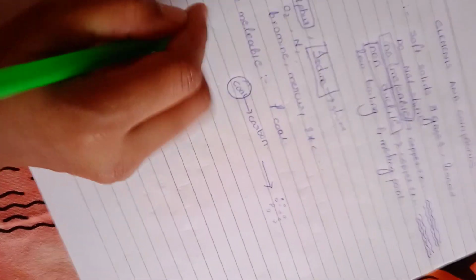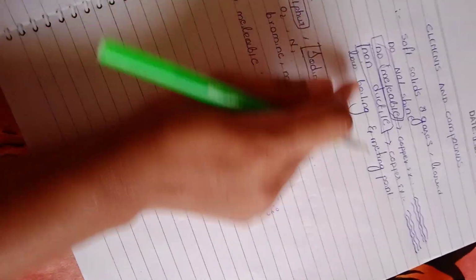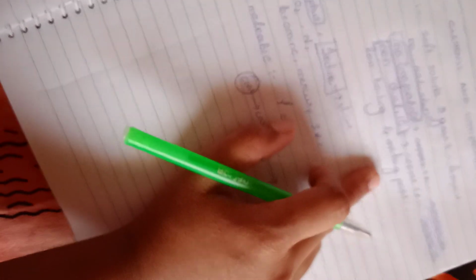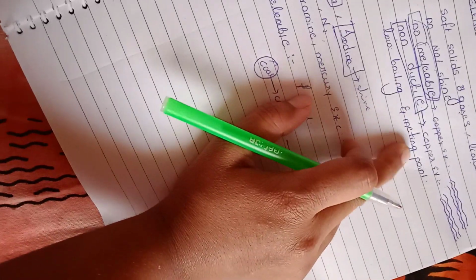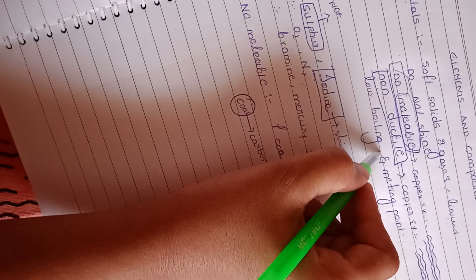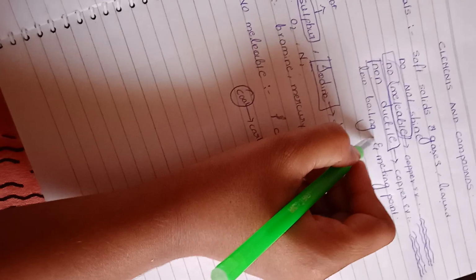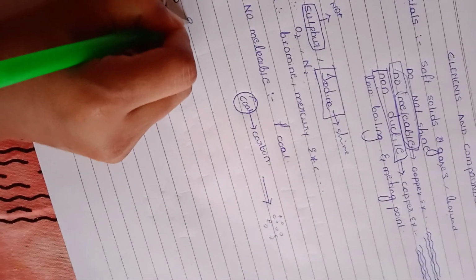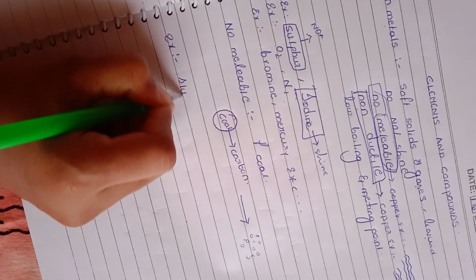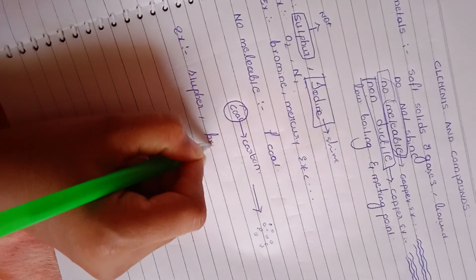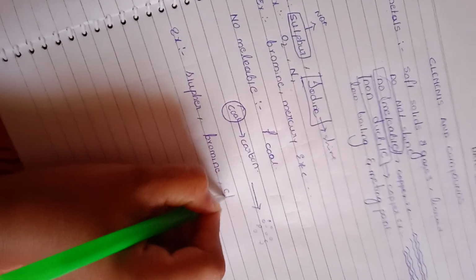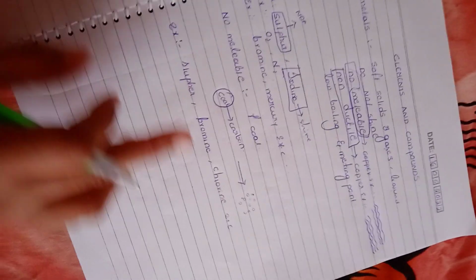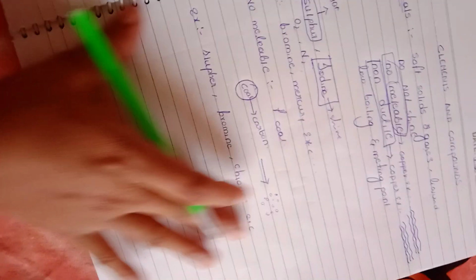And these non-metals have low boiling and melting points, so they can boil at room temperature. For example, non-metals like sulfur, bromine, chlorine, etc. Got it? This is all about the non-metals.